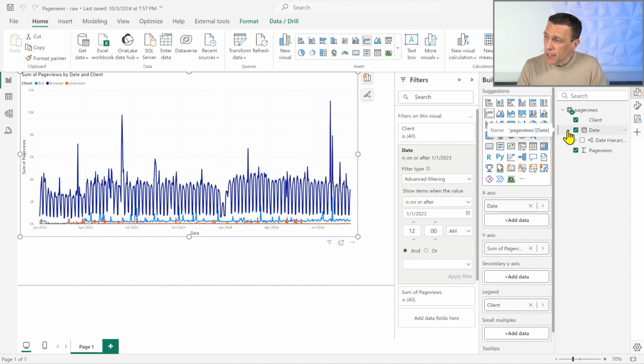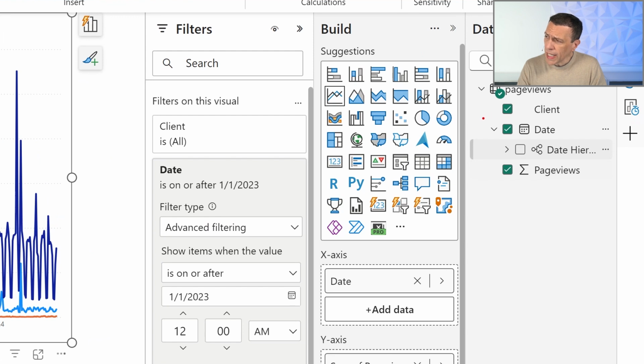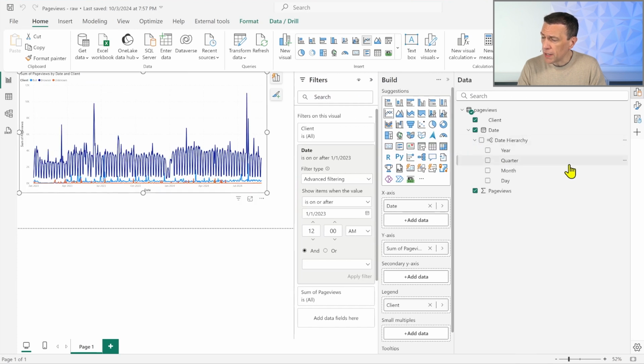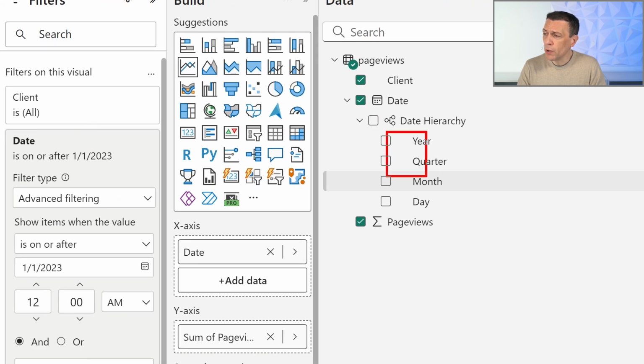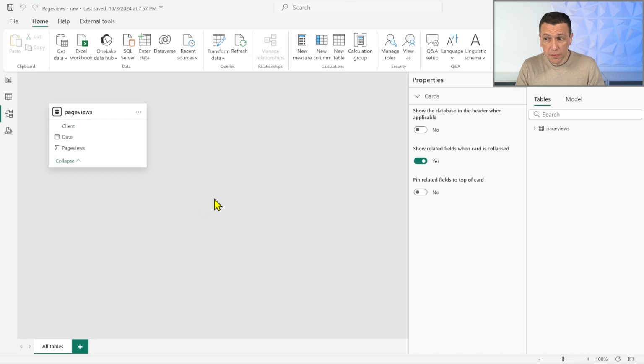You notice that in this area of the model, we now have a new date hierarchy that appeared. If I increase this a little bit and expand it, you see that I have year, quarter, month, and day. What is really happening is that Power BI extended this data model for me.